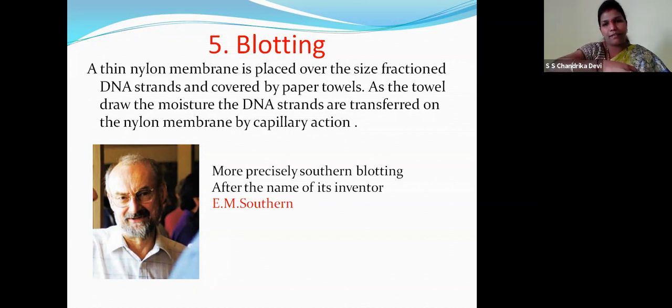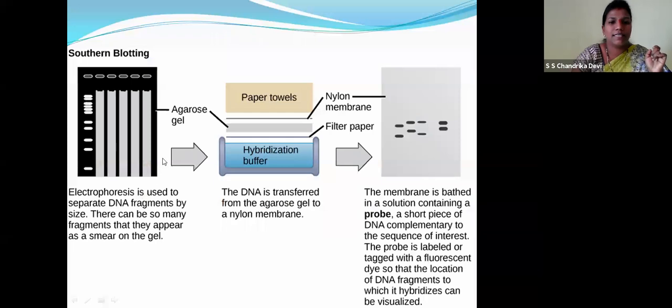As the paper towel draws the moisture, the DNA strands are transferred to the nylon membrane by capillary action. This technique was named after E. M. Southern, who invented it. So this is the Southern blotting, children.